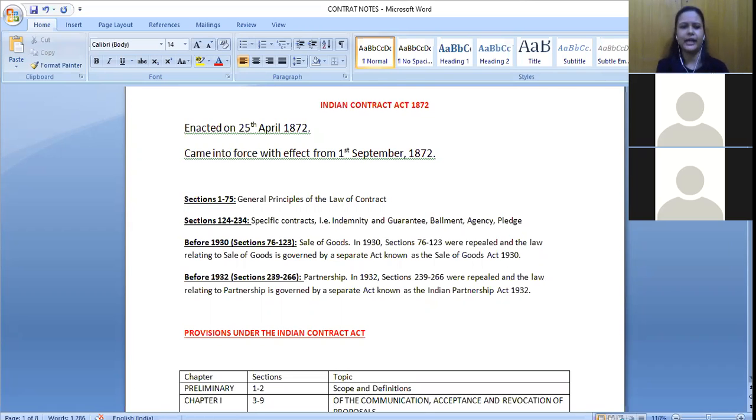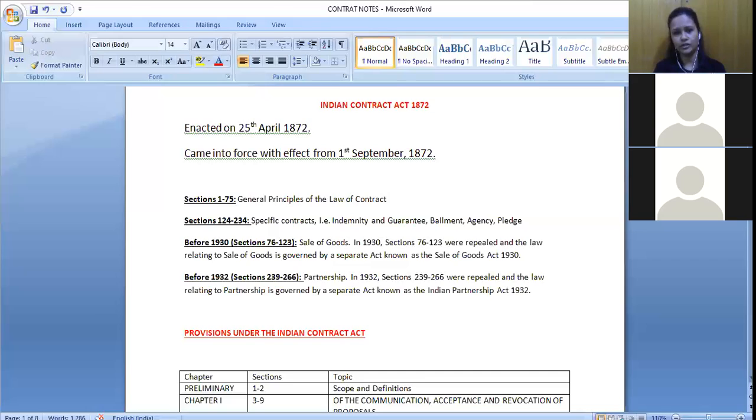But then during British time only, there were certain law commissions. So the second law commission recommended for the first time that we should have one uniform law that would be applicable for everyone, right? It should not be that, okay, fine, I know that this particular source of Hindu law is talking about this, so I would follow that, and maybe someone else is not knowing about it, that person would follow from somewhere else. So we were not having any sort of uniformity, right? So the second law commission recommended that we should have one uniform code that can be applied by everyone, so that it is same for all the people who are entering into a contract.